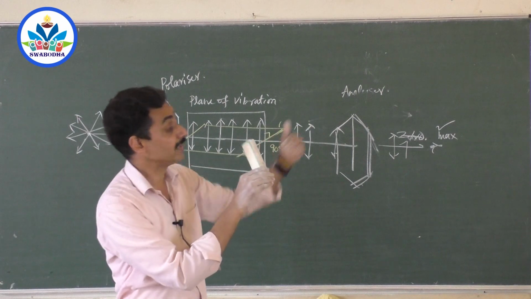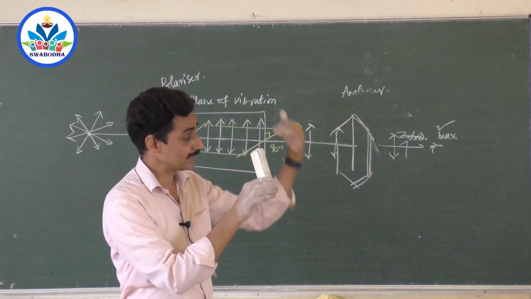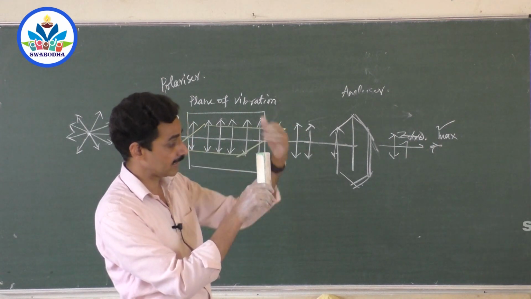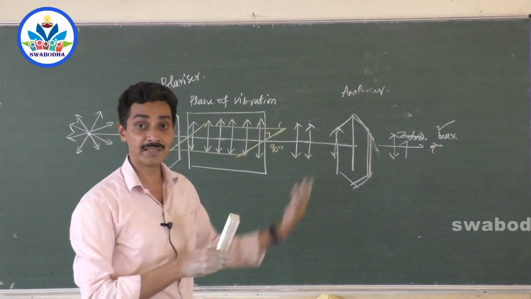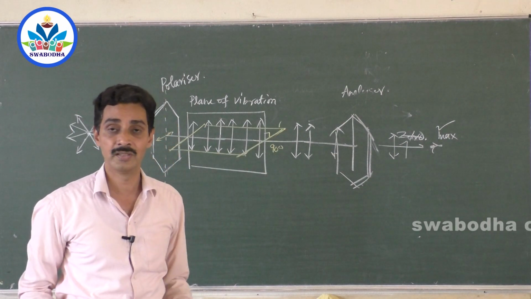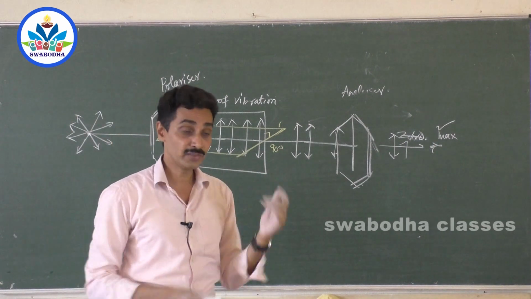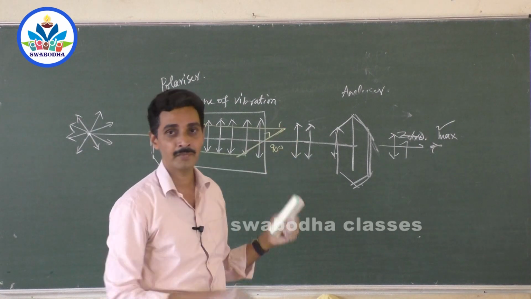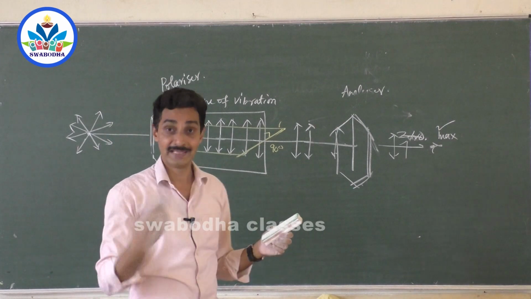That means the incoming light was having vibrations in all the axes. It was having vibrations like this and they passed out. When I was holding it like this, it contained vibrations like this, they passed out. When I held it like this, these vibrations passed out. That means incoming light contains all the vibrations. It is unpolarized light. So when you rotate the analyzer, if there is no variation in the intensity of light, then the incoming light is unpolarized light.